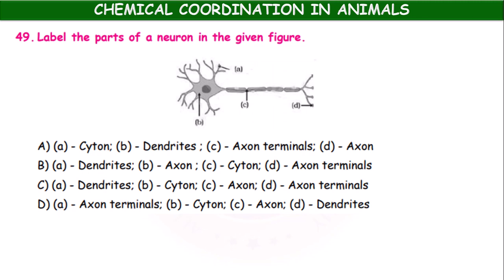Okay, next label the parts once again. Parts of neuron in the given figure, A, B, C, D. So A, dendrites. B, cyton. C, axon. This part, entire part is called axon. D, axon terminals. Okay, so here option C is correct.